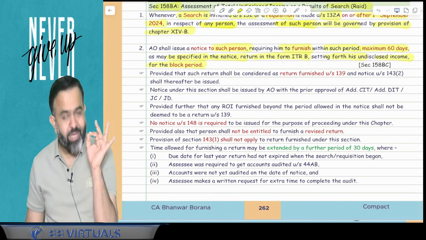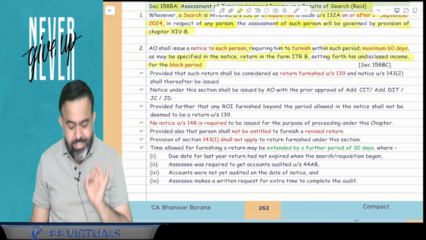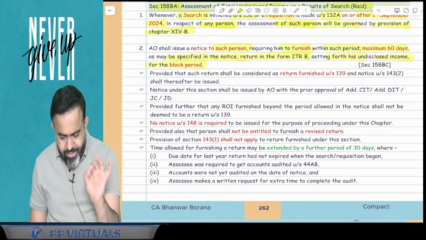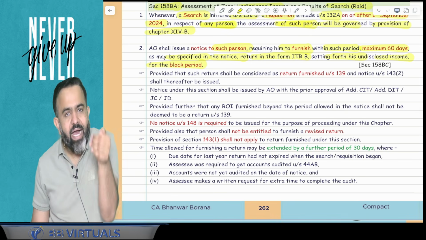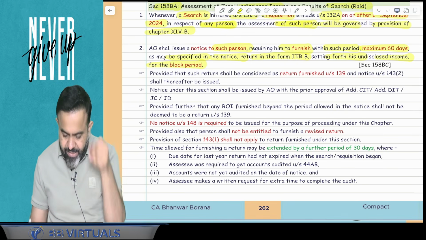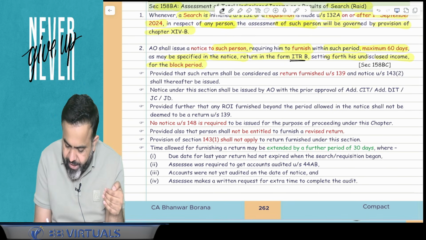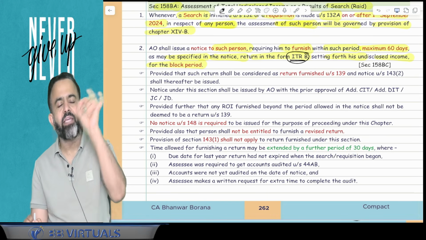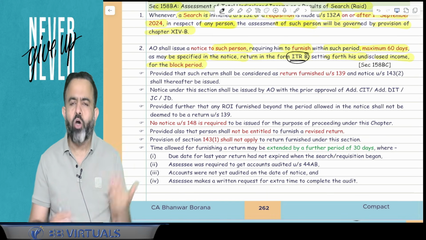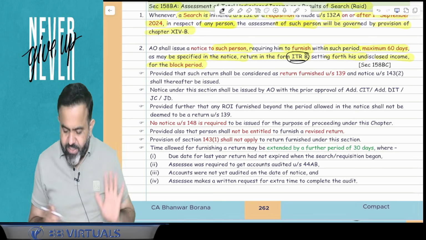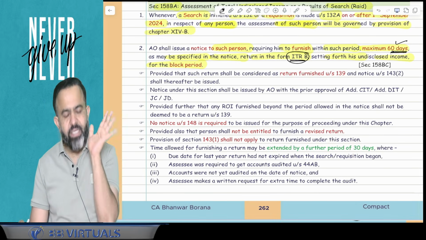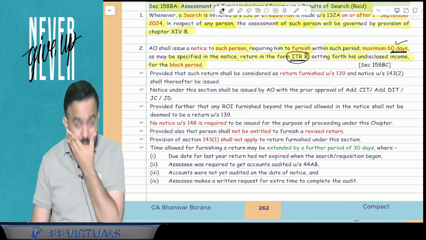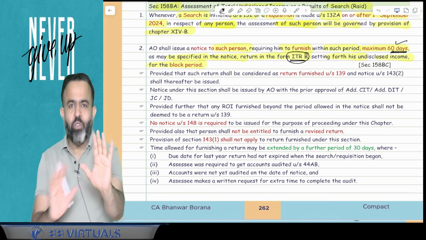So guys, here what will happen? When search is conducted, then AO will issue one notice and AO will ask you to file the written in the form number ITRB within the time limit given in that notice. So normally AO will give you 30, 40, 50 days, but maximum AO will allow the 60 days to file the written. Now guys, AO will give you one opportunity in simple words.